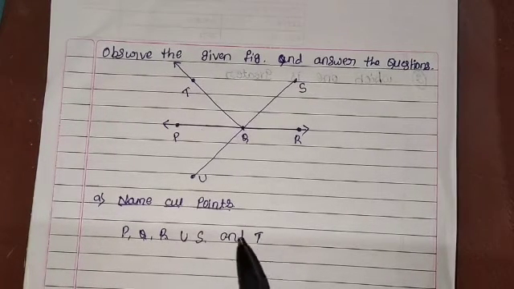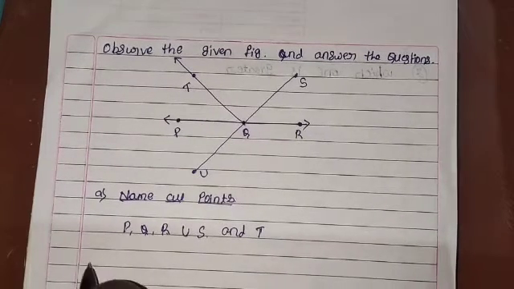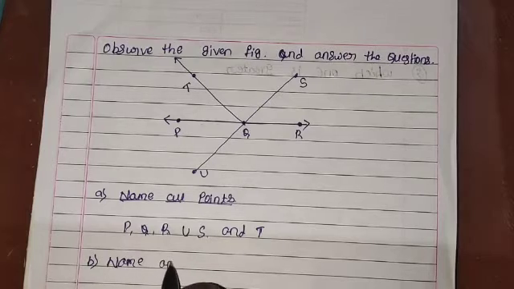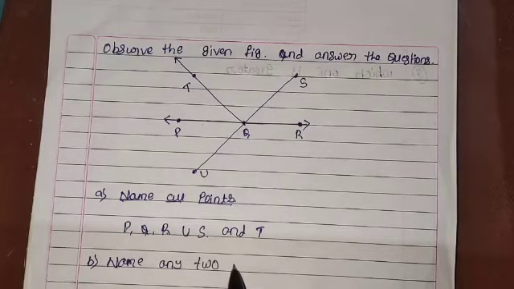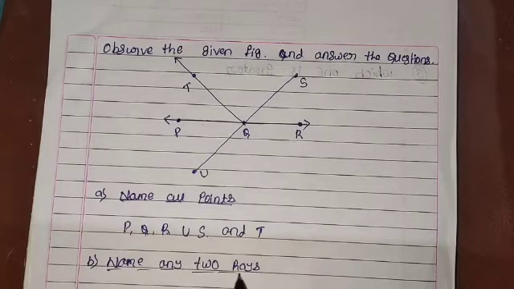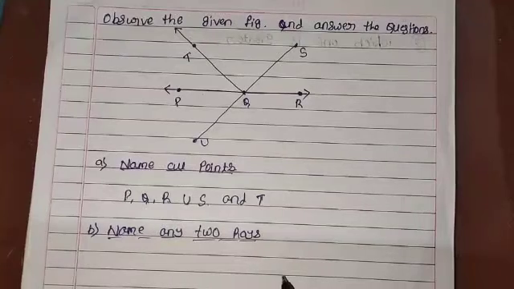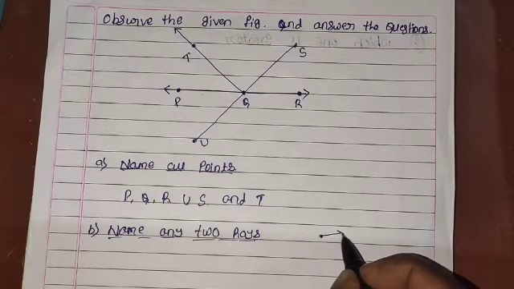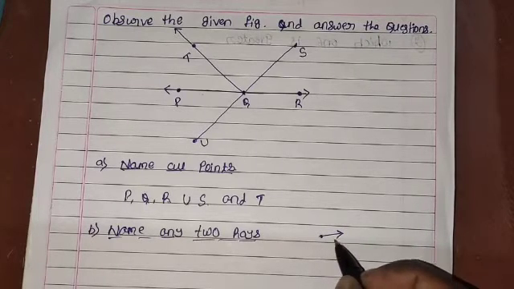The next question is: name any two rays. Now we have to find any two rays. What is the meaning of ray? A ray is a part of a line which has only one end point in one direction, and we can extend it indefinitely in another direction. We can represent the ray like this.